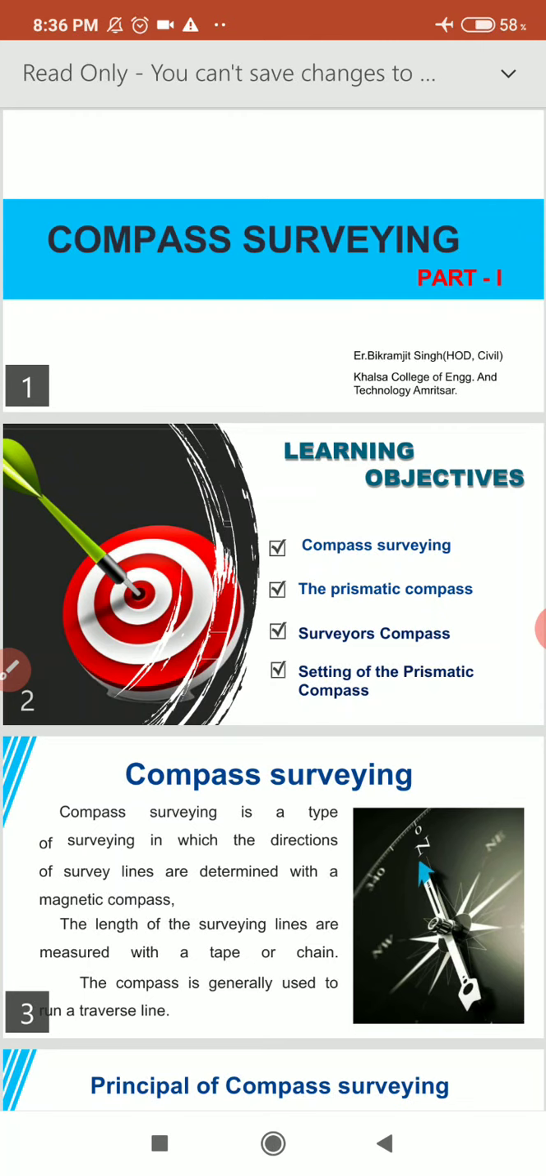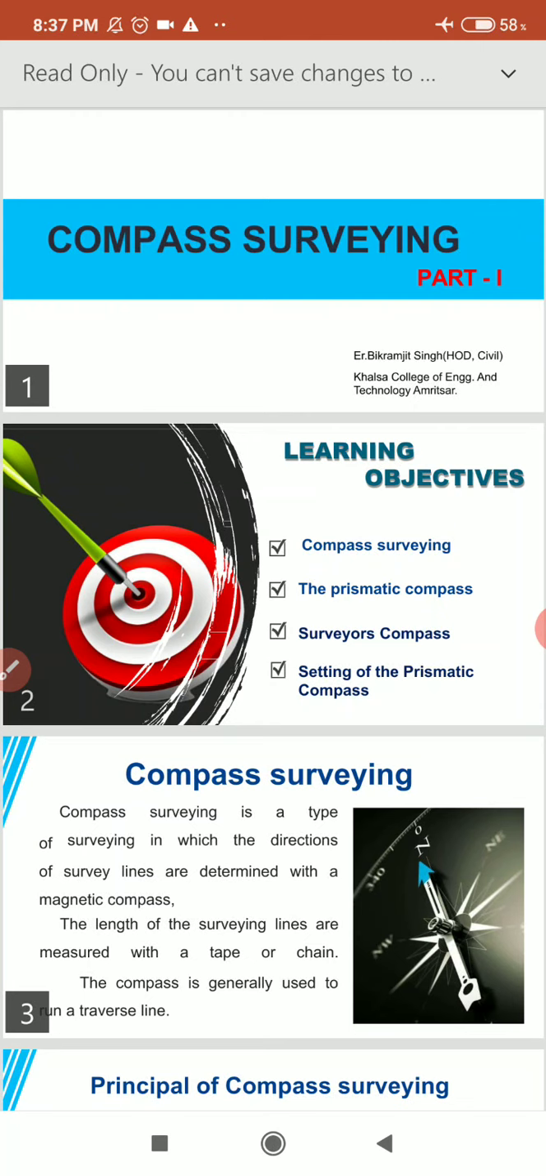The first point which comes to mind is why we are using a compass for surveying or making a map or plan. The equipment is an angle measuring instrument which measures the angle and bearing of a line. That's why we use the compass in making a map or plan in surveying.